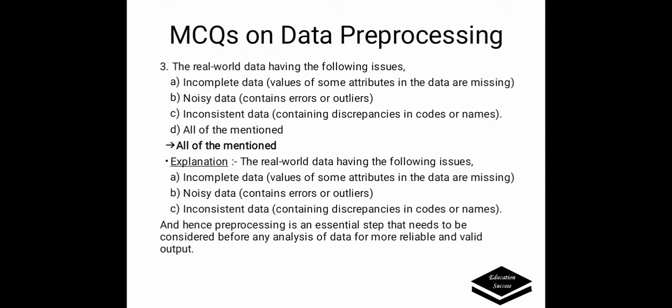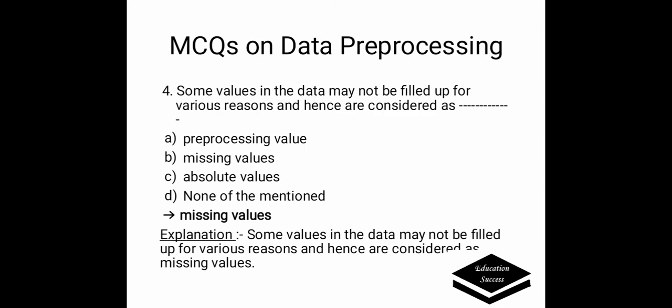The real world data having the following issues: it may be incomplete data, that may have values of some attributes in the data missing. B. Noisy data, it means it contains errors or outliers. C. It may contain inconsistent data that contain discrepancies in the codes or the names, and hence preprocessing is an essential step that needs to be considered before any analysis of data for more reliable and valid output.